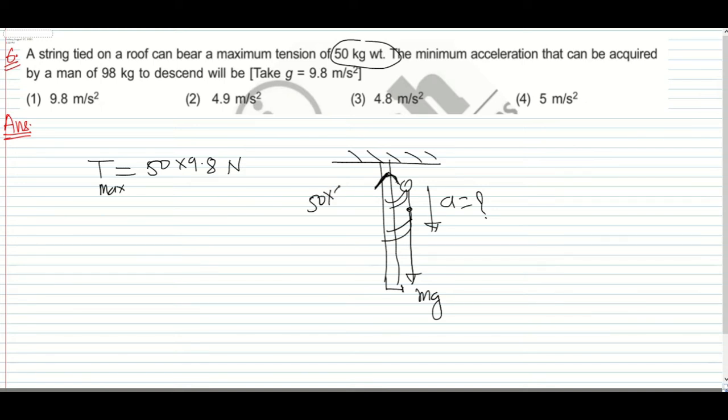Maximum tension is 50 into 9.8. So mg minus 50 into 9.8, because we want the acceleration in the downward direction. mg is 98 into 9.8, minus 50 into 9.8, must be equal to 98 into the acceleration.